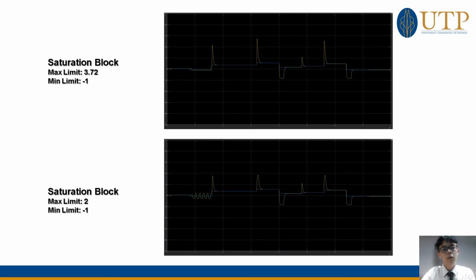From the previous slide, we can observe that the amplitude of the PV curve starting at every new set point is very high. In order to solve this issue, the saturation block is added to reduce the high amplitude spike. There are two different settings of the saturation block shown here.